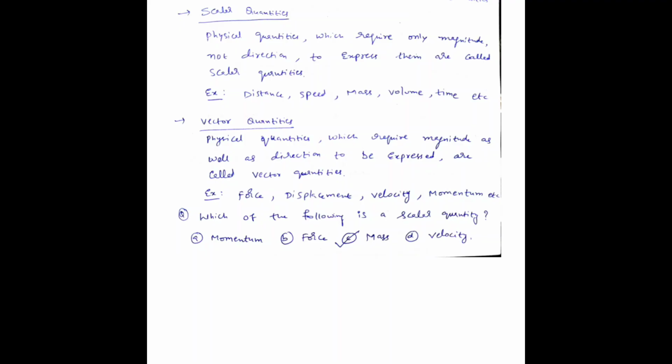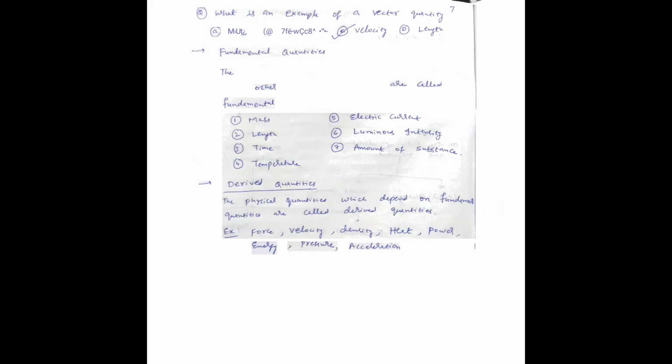In one question: which of the following is a scalar quantity? They have given four options: momentum, force, mass, and velocity. Force F equals ma. a is an acceleration, it is a vector, therefore force is also a vector. Momentum P equals m into v. v is a velocity, it is a vector, therefore momentum is also a vector. And velocity is a vector. So option C, mass, is a scalar quantity. Option C is the right answer.